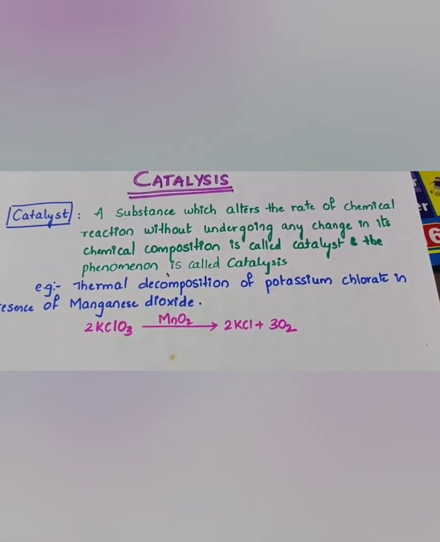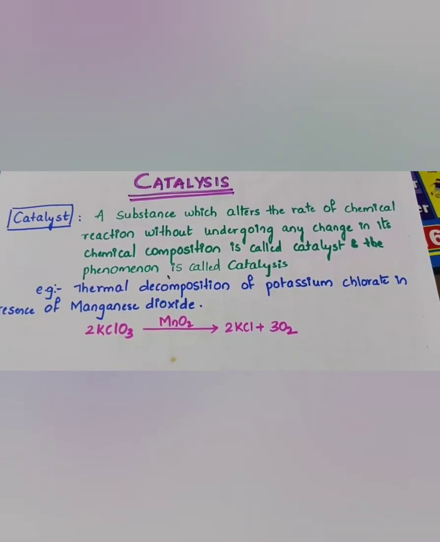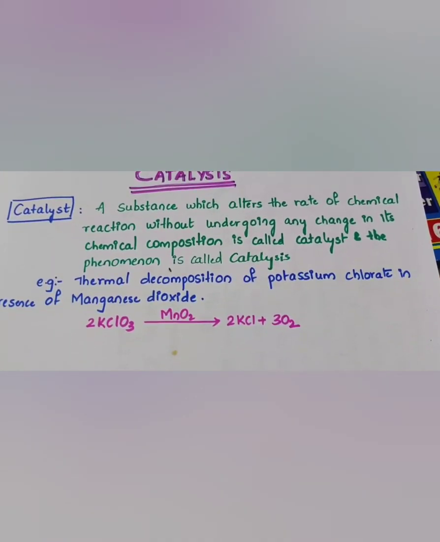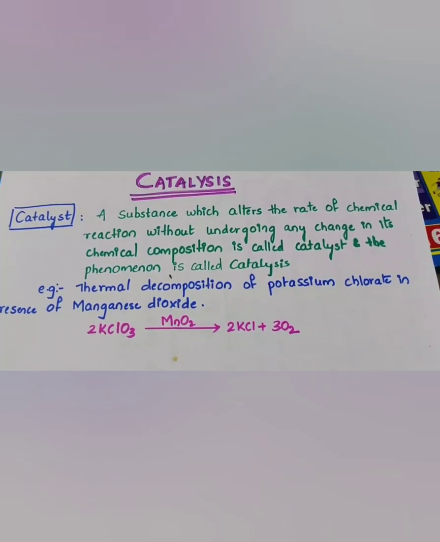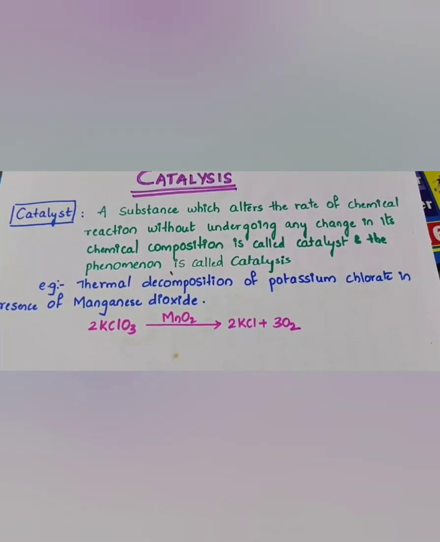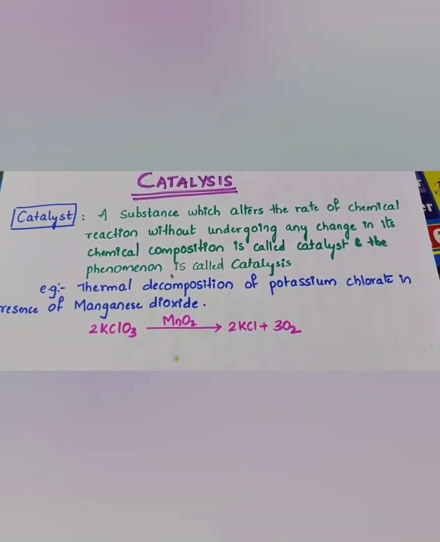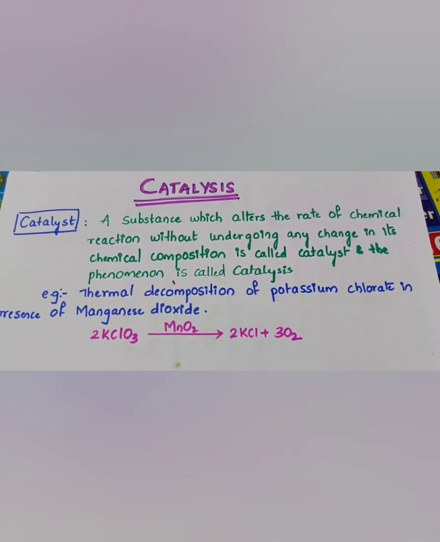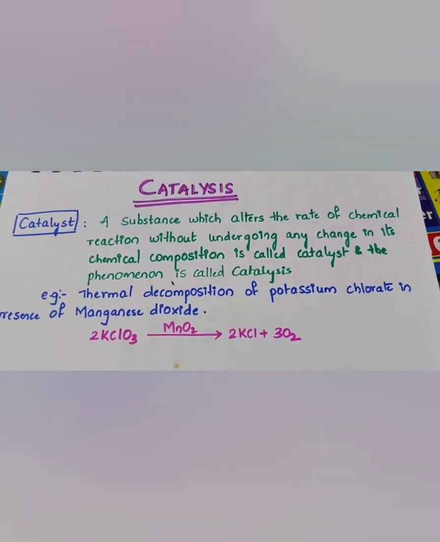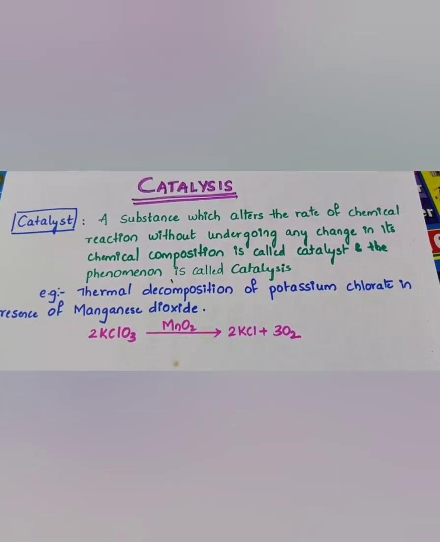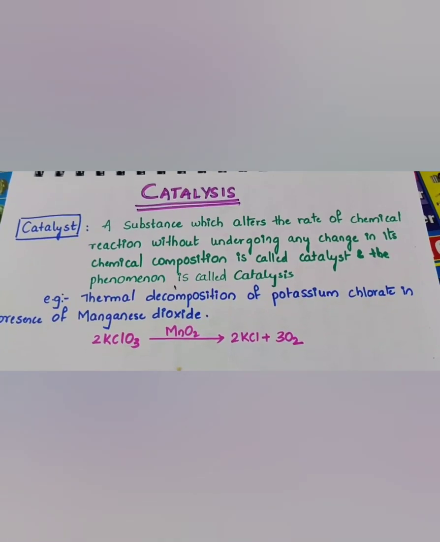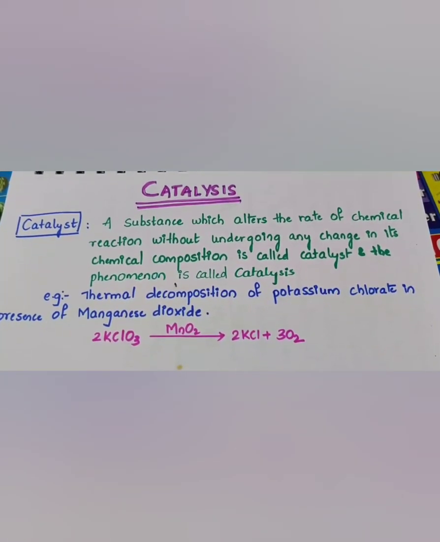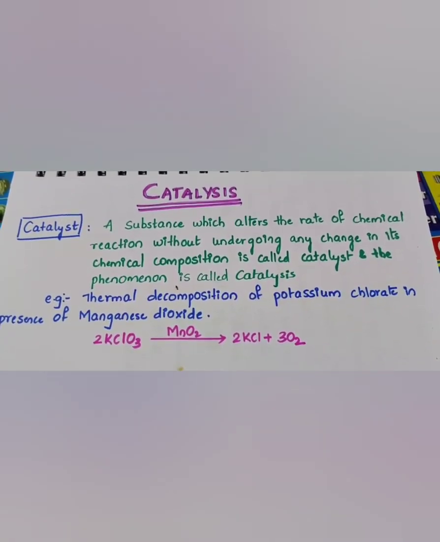For example, consider the thermal decomposition of potassium chlorate. Decomposition of potassium chlorate will take place to give KCl and oxygen, potassium chloride and oxygen. But for this reaction, if you make use of a small amount of manganese dioxide, what happens? This manganese dioxide will act as a catalyst and helps to increase the speed of decomposition of potassium chlorate.